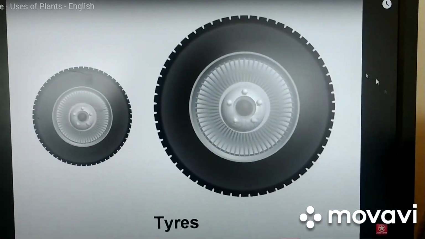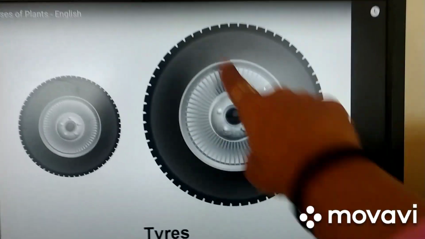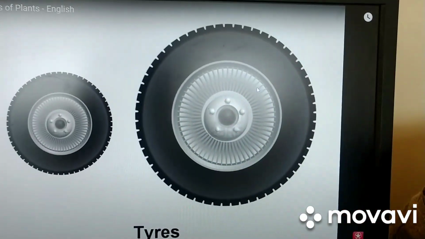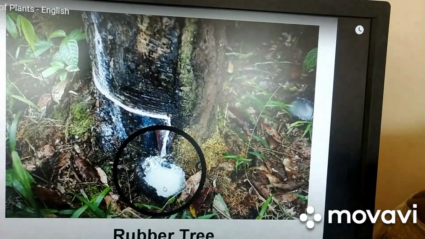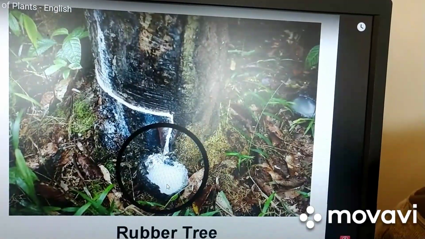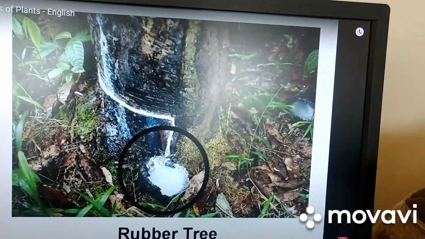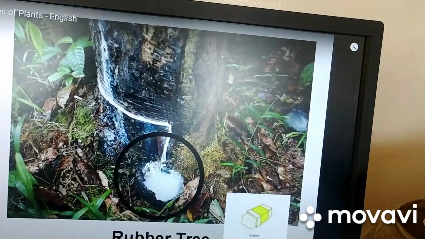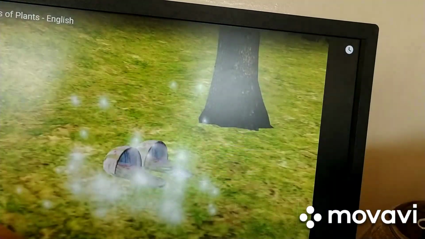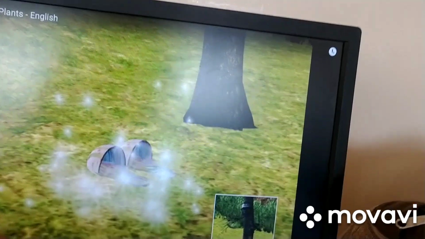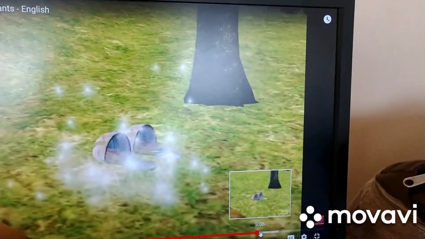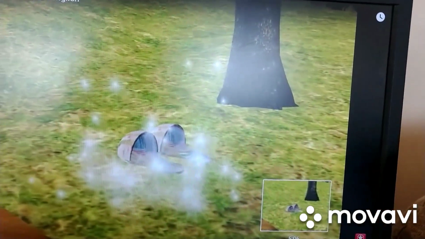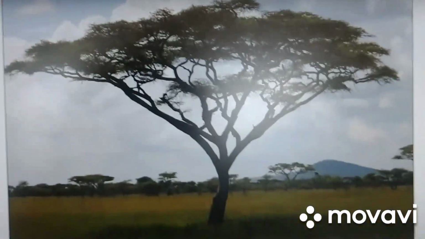These tires. How do we make these tires? These tires outside cover, we make it using the rubber only. Which is that rubber? Yes, this juice is taken into the company, they dry it, they mix some chemical, and they make such kind of rubber. See, now you saw how many. So we wear these chappals also, right? From where do we make these chappals and all? Using rubbers only.